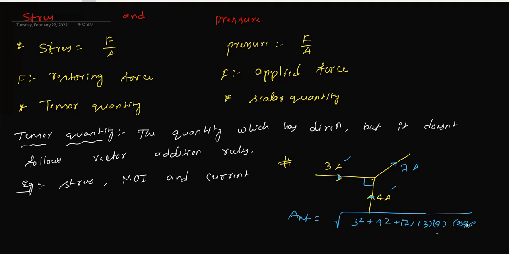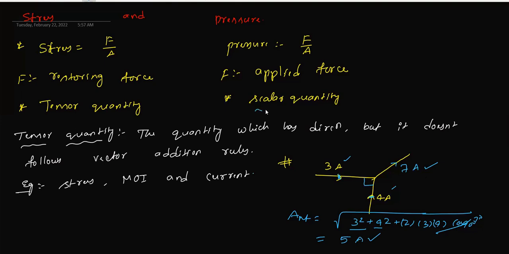Cos 90 is 0, so we get the square root of 3 squared plus 4 squared, which is 5. But we got 5 amperes, while the answer is 7 amperes. So a quantity which has direction but does not follow vector addition rules is called a tensor quantity. Examples are stress, moment of inertia, and electric current.